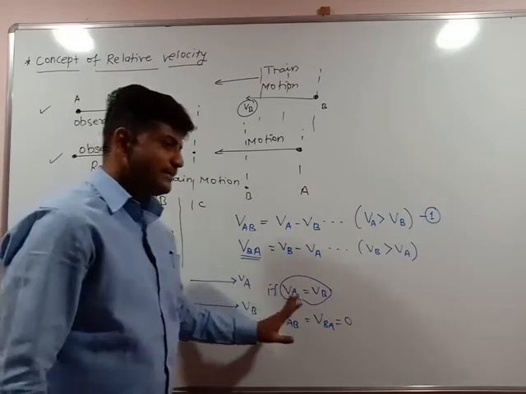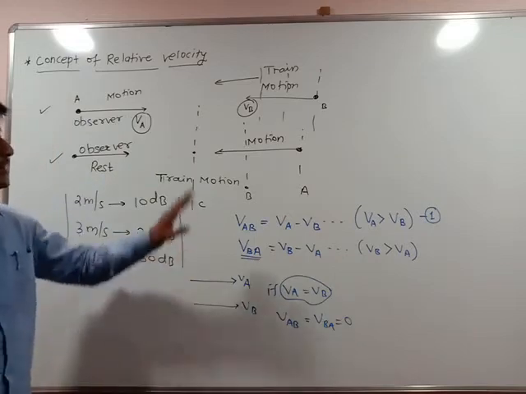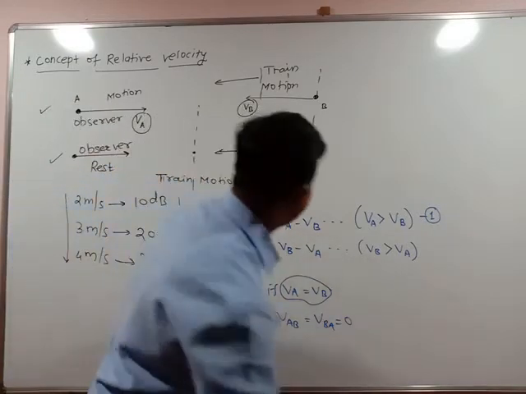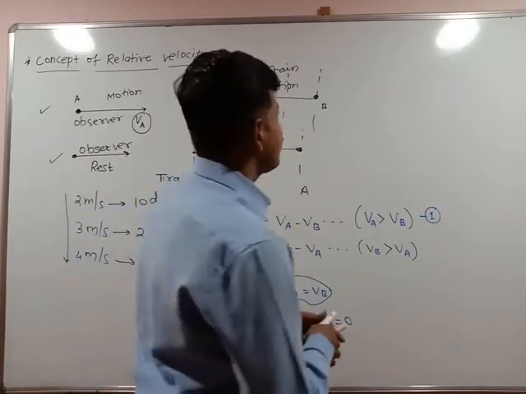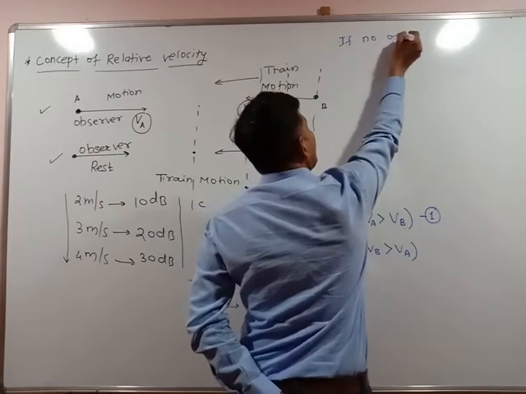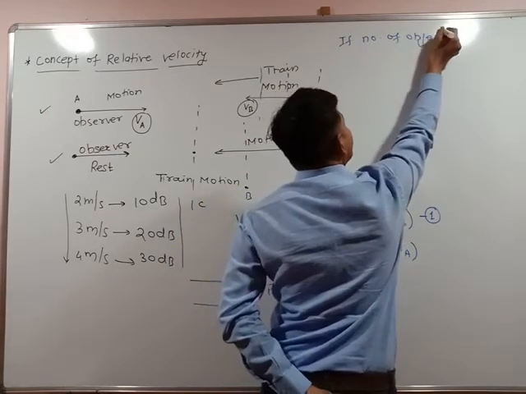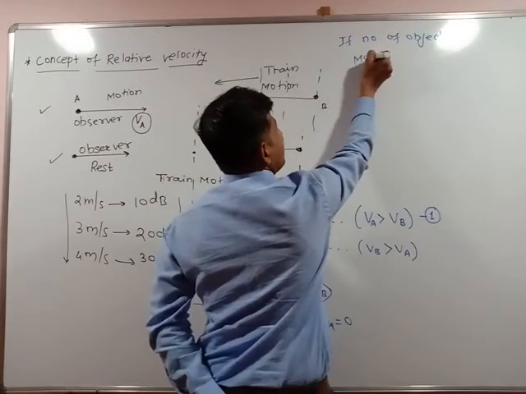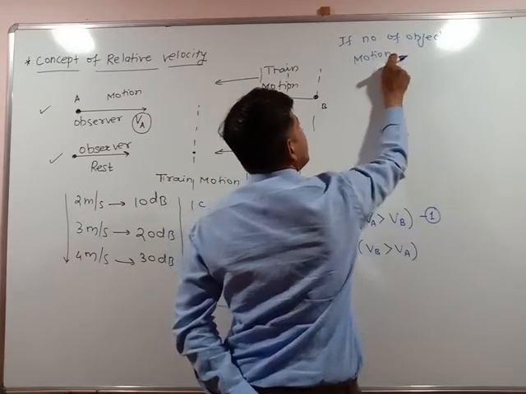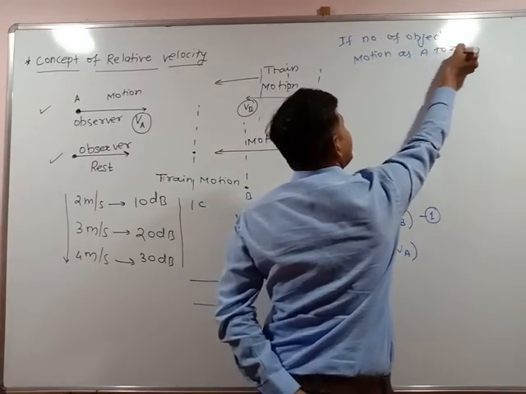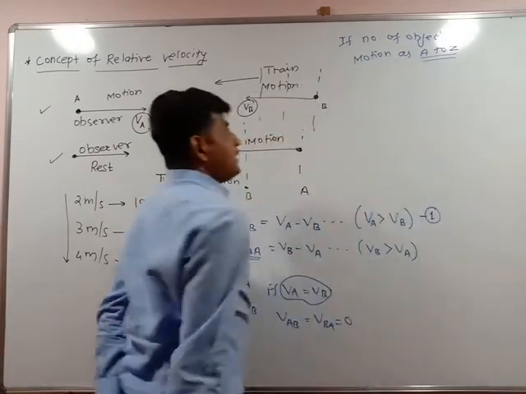So this is the basic concept regarding relative velocity. This is only for the case of one object. If there are a number of objects, I can write here: for a number of objects in motion, number of objects in motion as A to Z.